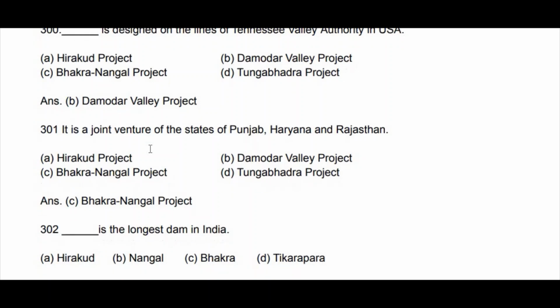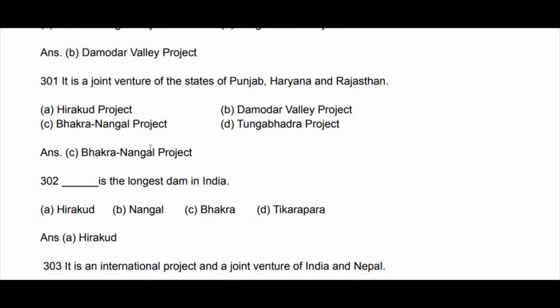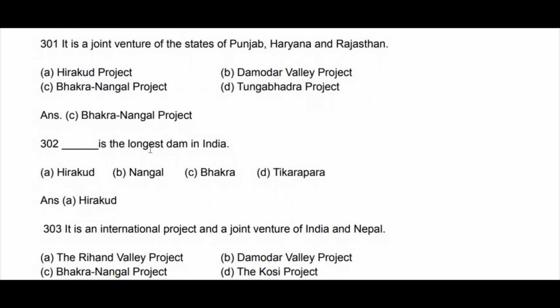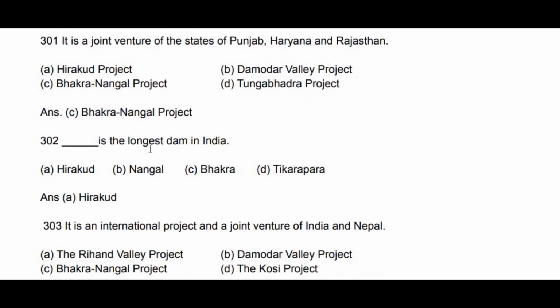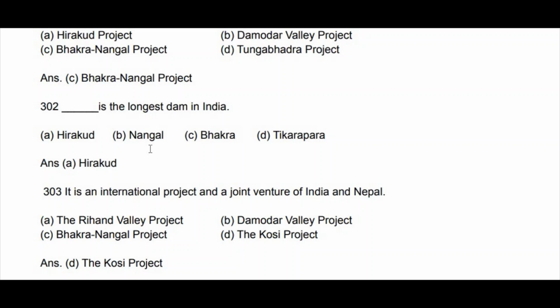Hirakud is the longest, nearly 5 kilometers. The international project, a joint venture of India and Nepal: Rihand Valley project, Damodar Valley project, Bhakra Nangal project, or Kosi project? It is the Kosi project at Hanuman Nagar, on the border of India and Nepal.